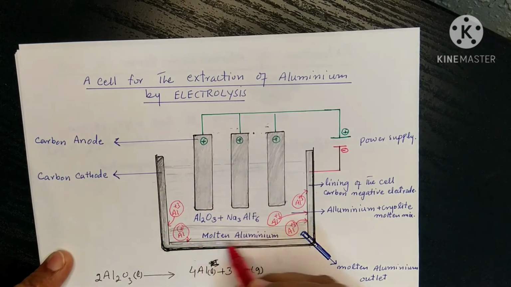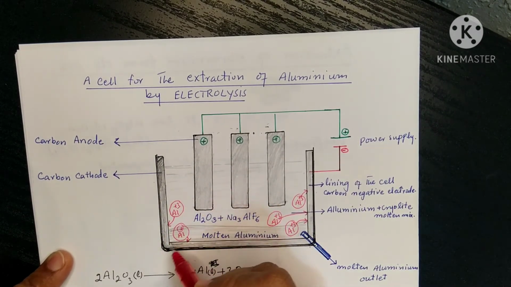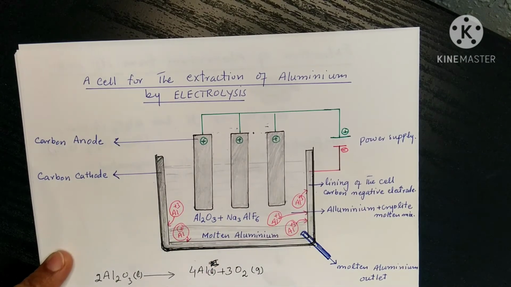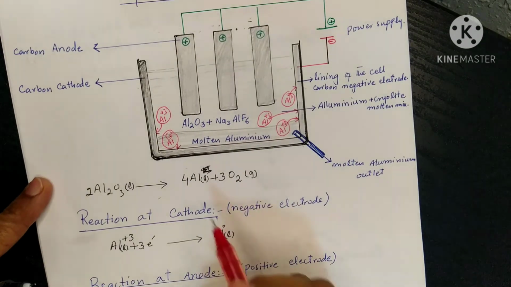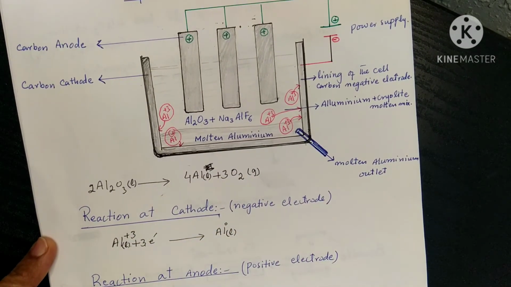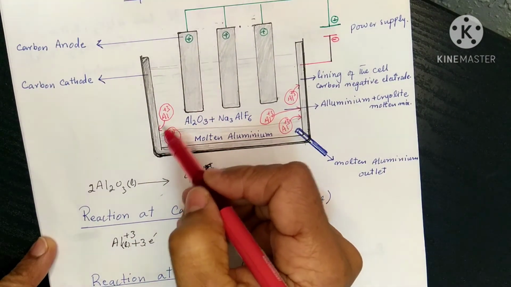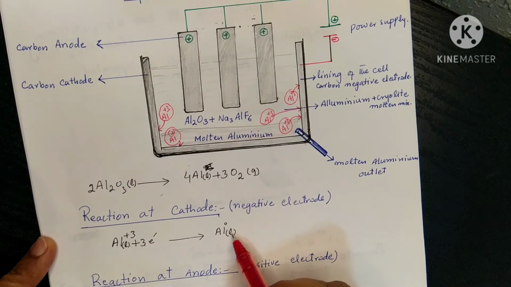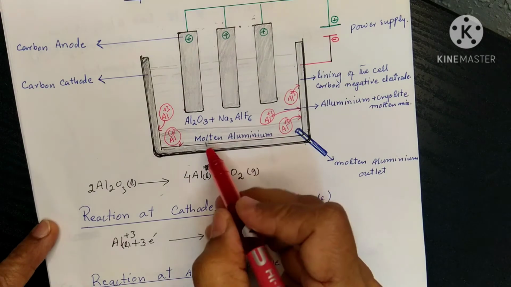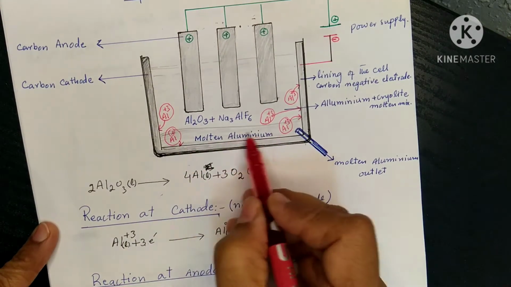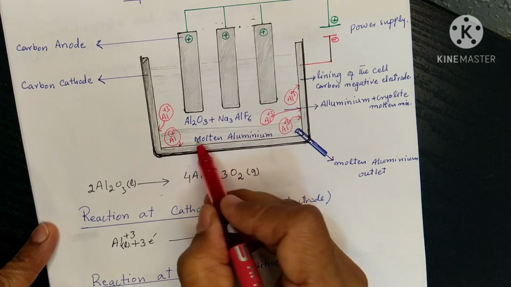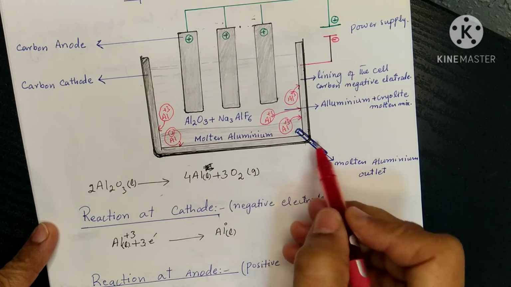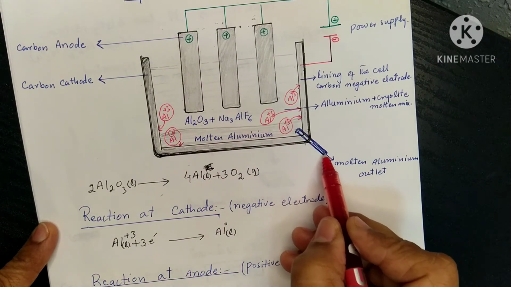So aluminium ions move towards the cathode. At the cathode they will gain 3 electrons and convert into pure aluminium. And the pure aluminium metal that is in the molten form will be collected at the bottom of the cell here, and then it will be removed from this outlet.